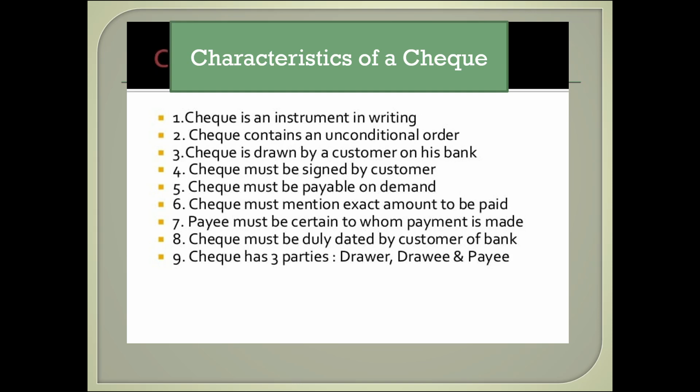A check is an instrument in writing. A check contains an unconditional order. A check is drawn by a customer on his bank. A check must be signed by the customer. It must be payable on demand. The exact amount to be paid must be mentioned. The payee must be certain, to whom payment is made. A check must be duly dated by the customer of the bank. A check has three parties: drawer, drawee, and payee.